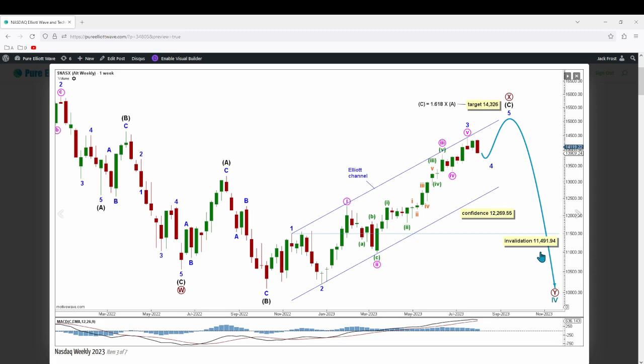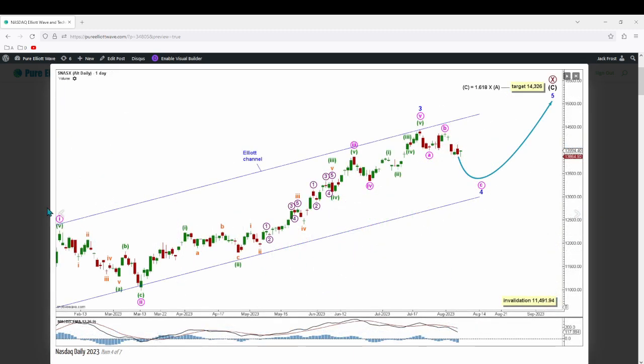11,491.94. And a point below 12,269.55 will add confidence to this wave count, as it is the invalidation for the main wave count. Intermediate wave C has a target calculated to reach the Fibonacci ratio of 1.618 times the length of intermediate wave A at 14,326. If price breaks out of the lower edge of this Elliott channel, we can be confident in assuming that intermediate wave C and primary wave X are over, and downwards movement is expected for the end of primary wave Y and cycle wave 4.